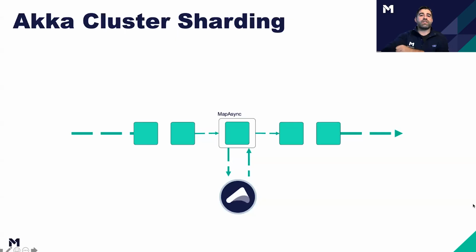And one more quick example that I think we can fit in before we run out of time is trying to introduce a sharded actor into this pattern. And I'm going to throw one twist into it also. So what we're going to do here is we've got messages coming through the system. And Akka Streams has this really nice operator called mapAsync. And mapAsync will make sure that a message that comes in will result in a future, and that future will be completed before it's passed downstream. So that's what happens here.